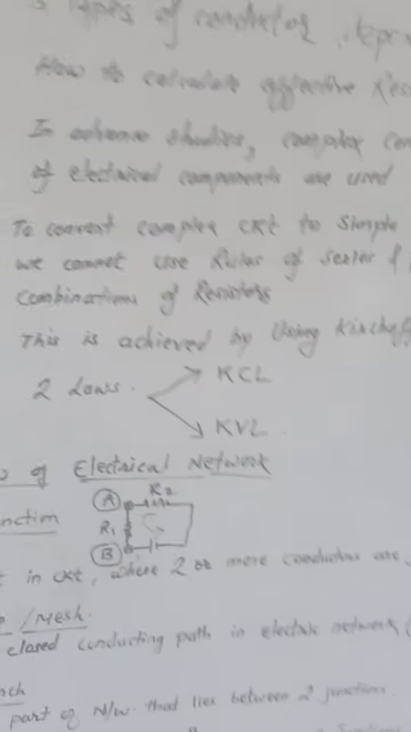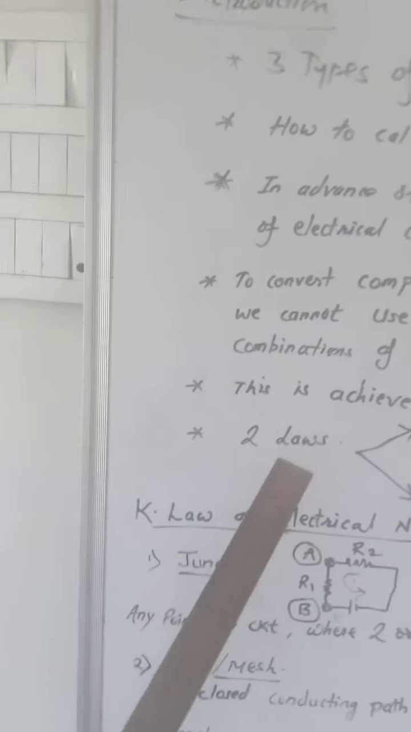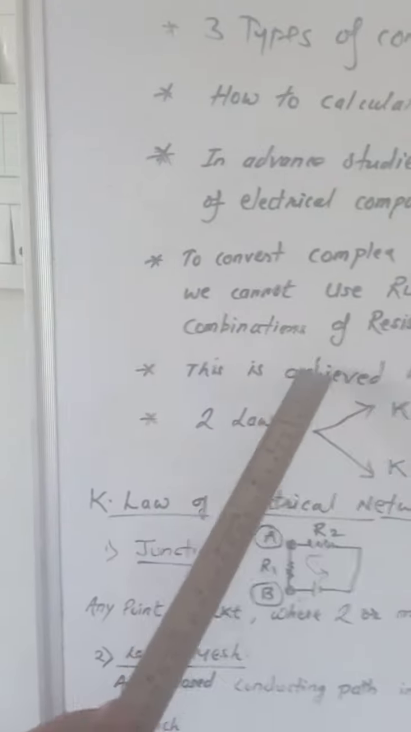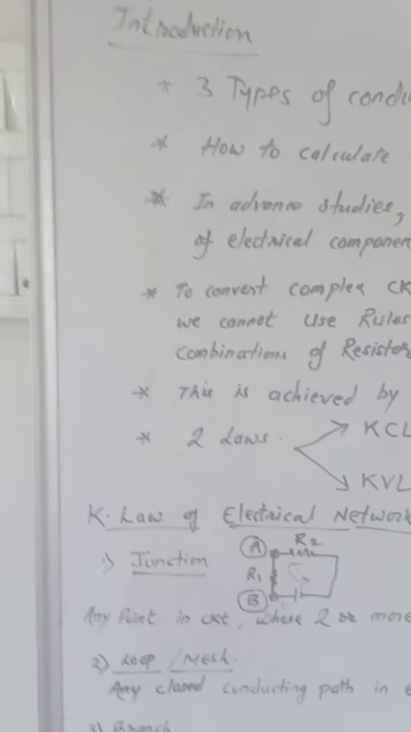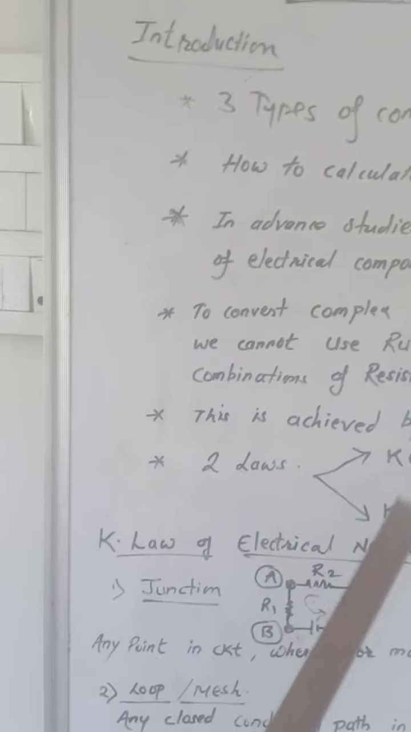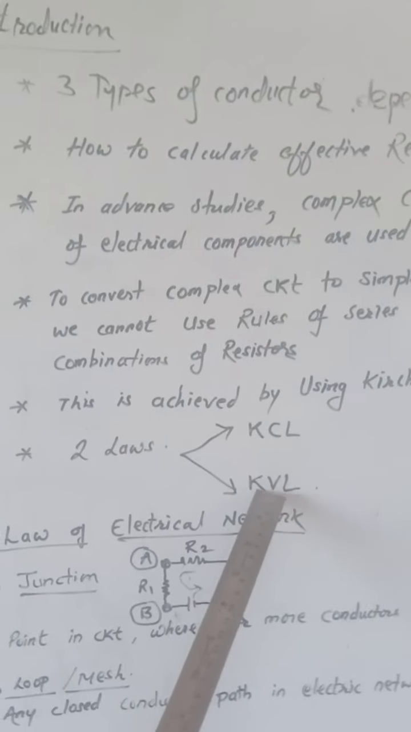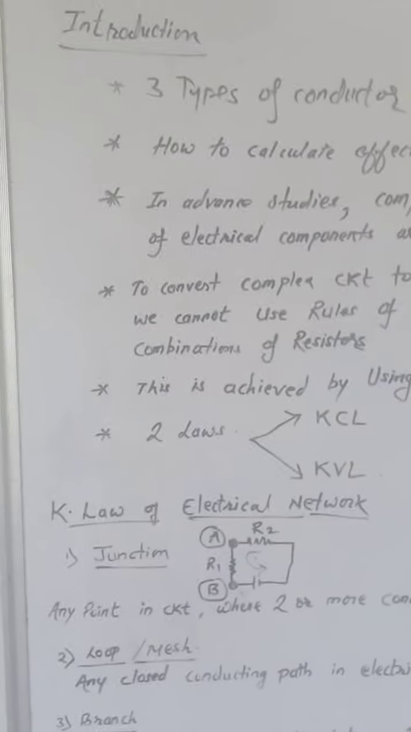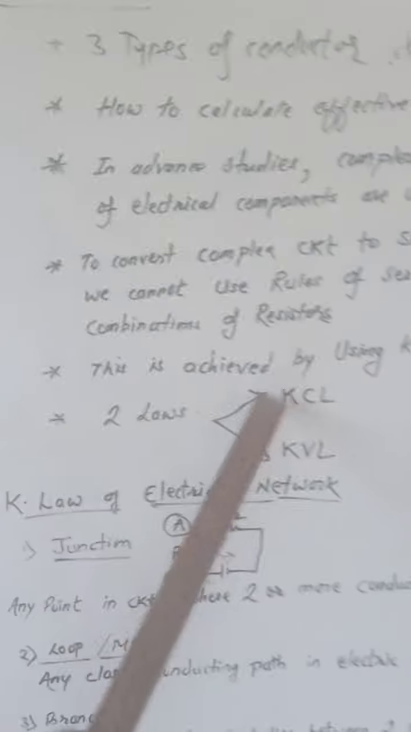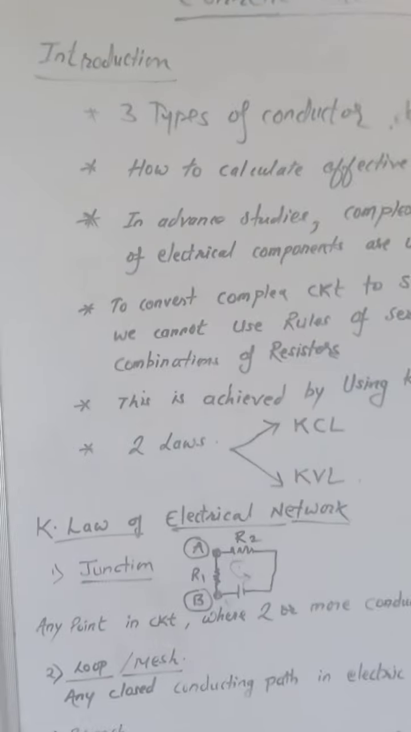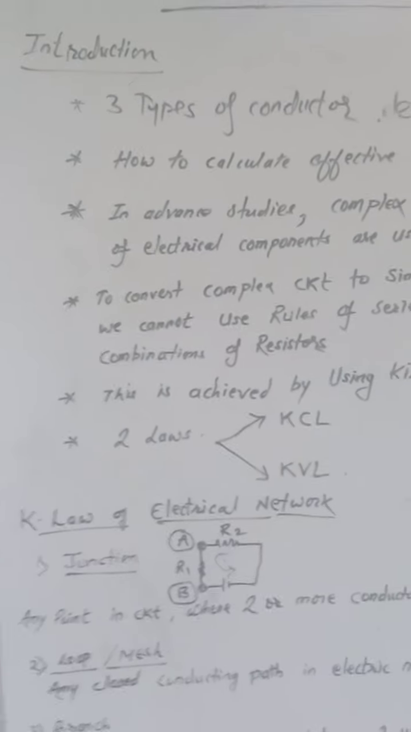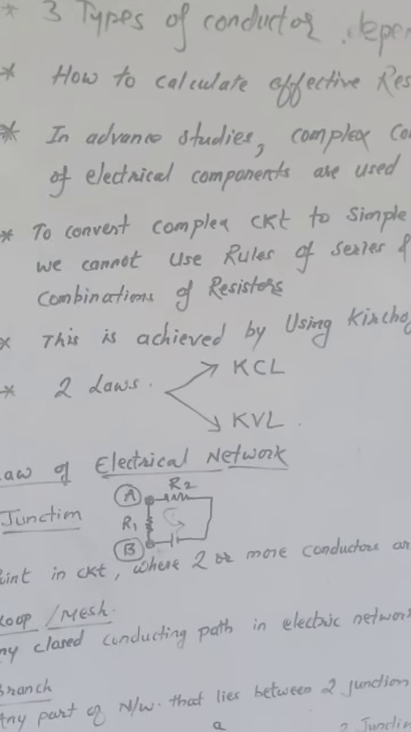So hence, to achieve this target, it is done by means of Kirchhoff law. Kirchhoff has formulated these two laws. One is called the Kirchhoff current law, one is called the Kirchhoff voltage law. They are abbreviated as KCL and KVL. These are the two natural laws which are used to convert a complex circuit to a simple circuit.